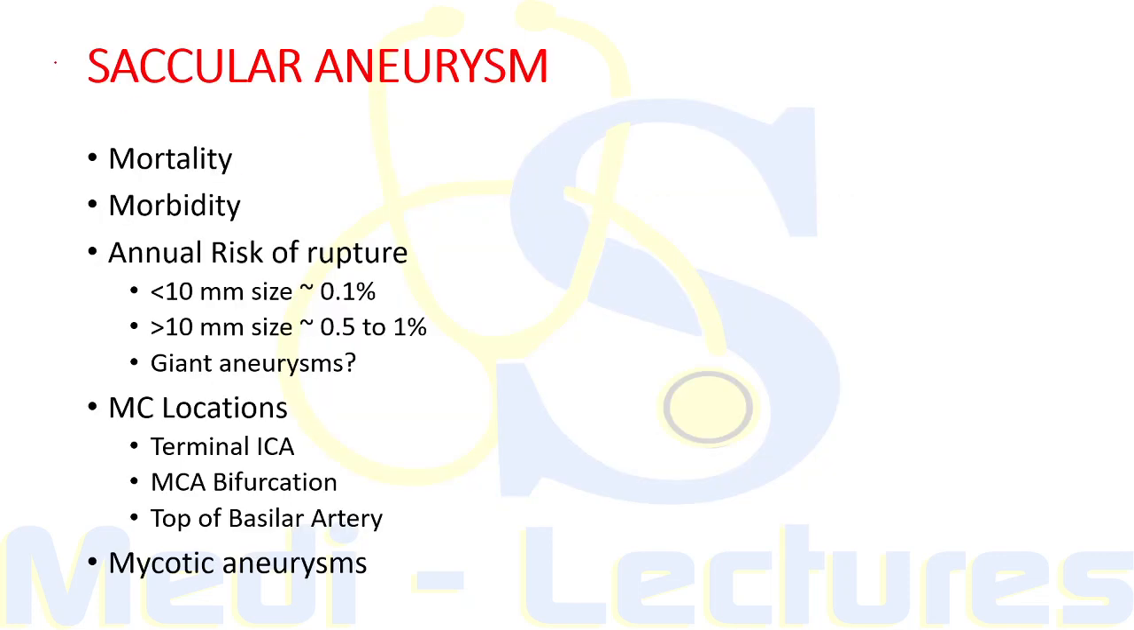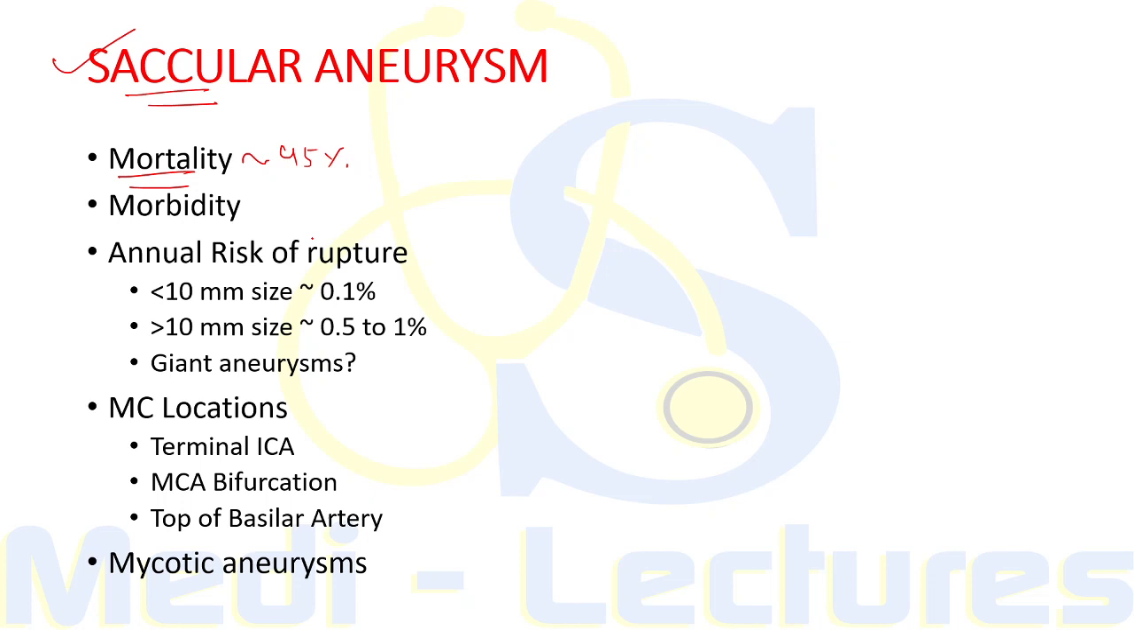Now we will be discussing saccular aneurysm in detail, as it is the most common cause of subarachnoid hemorrhage. That is, the rupture of saccular aneurysm is the most common cause responsible for subarachnoid hemorrhage. Now when we consider the mortality, the 1 month mortality of patients who reach the hospital alive is around 45%. That is, after subarachnoid hemorrhage, if the patient is alive, then the mortality within 1 month will be 45%.